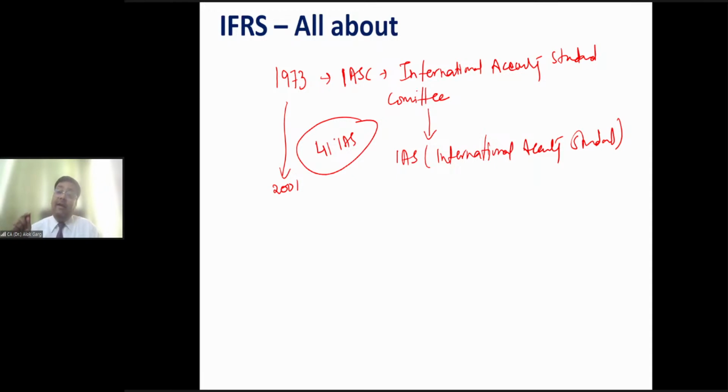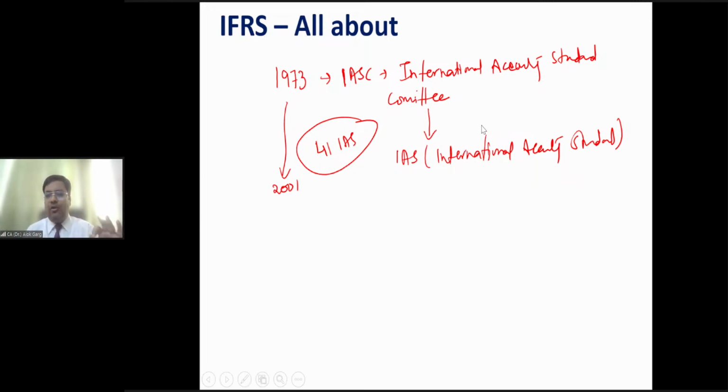The UK's economy is not an agriculture based economy. But sitting in London, they have issued a standard IAS 41, and this IAS 41 talks about agriculture accounting and reporting. So friends, our Indian economy is agriculture based, but we don't have any agriculture related standard in our accounting standards.